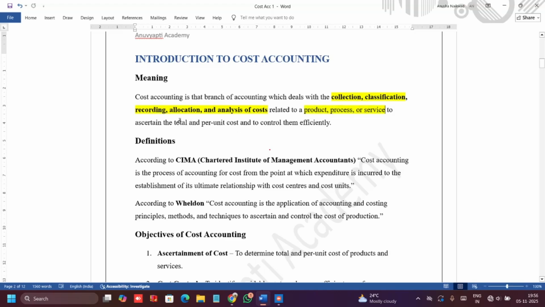Why do we do this? To understand the total cost or the cost per unit. Matlab, for example, if I have the business of book production, related to this, I will collect the cost, I will analyze the cost to understand how much expense I incurred in producing 100 books and how much is the cost or the expense of per book. Okay, that is per unit cost.